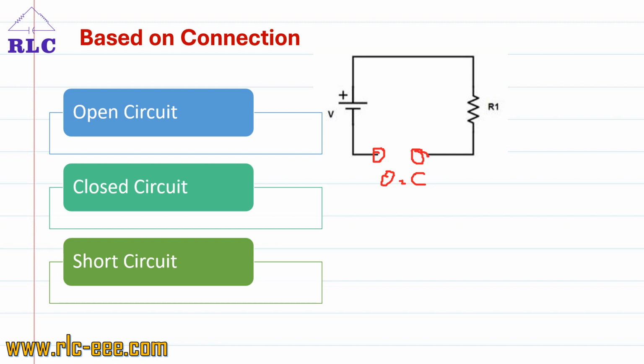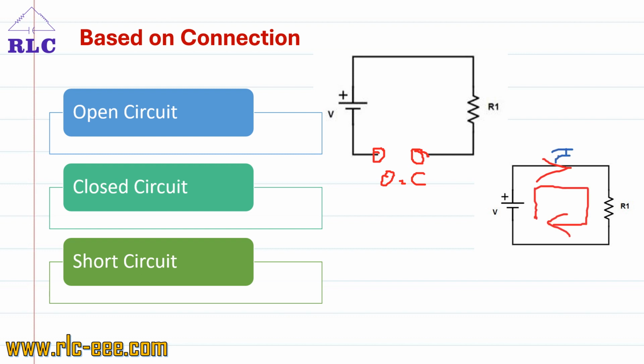Next is closed circuit. A circuit in which the current completes its path for the flow of electric current through the load is called a closed circuit. Consider a circuit which consists of a battery and a resistor, and the current can easily flow because it completes its path. Next is short circuit. Whenever the positive terminal and the negative terminal of the battery touch each other, then the current directly passes back to the supply. Such a circuit is called a short circuit.